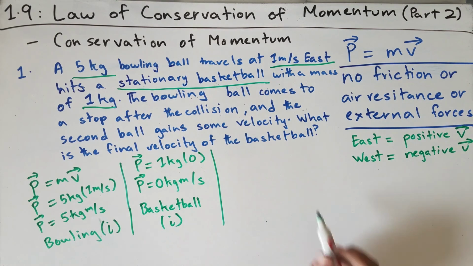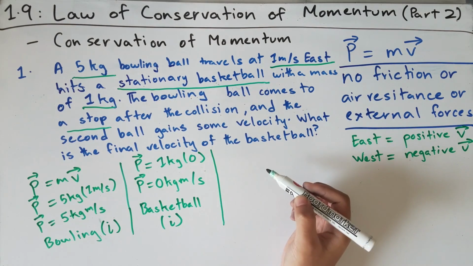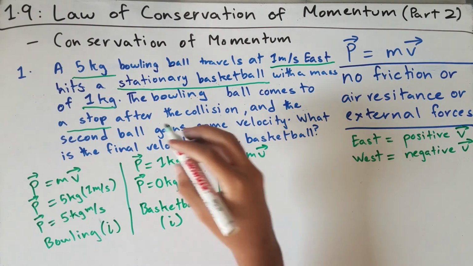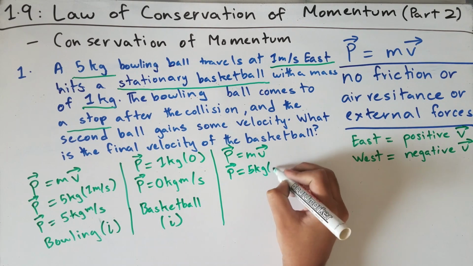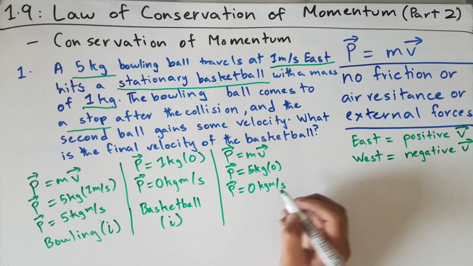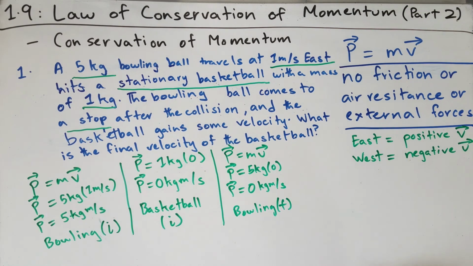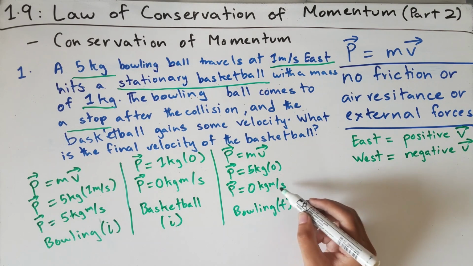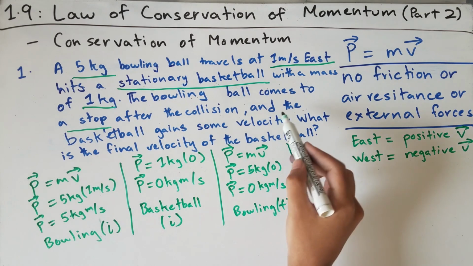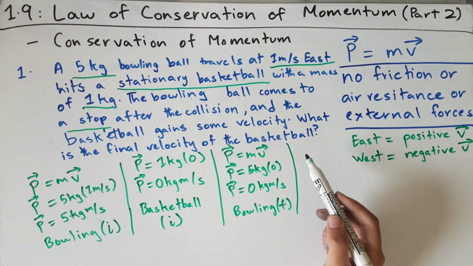Now, after the collision, the bowling ball comes to a stop. So we know that it has no more velocity, therefore it has no momentum. So now the bowling ball would have a momentum of 5 kilograms times the velocity of 0, which gives a momentum of 0 kilograms meters per second for the bowling ball in its final state. And so the momentum would be transferred to the basketball, and the basketball gains some velocity after the collision. So it's asking us, what is the final velocity of the basketball?